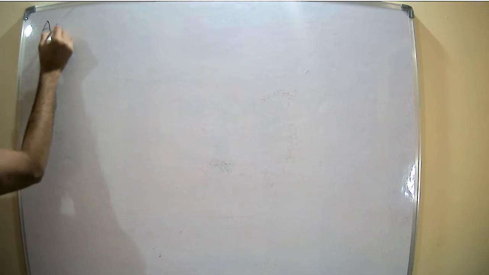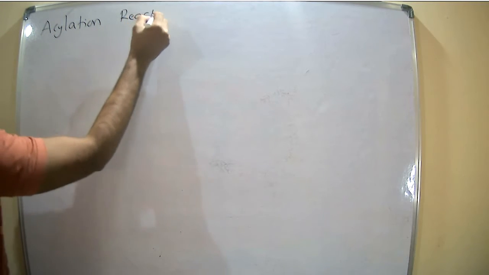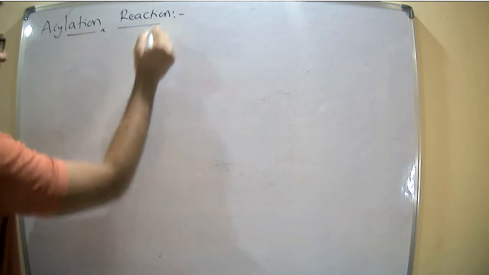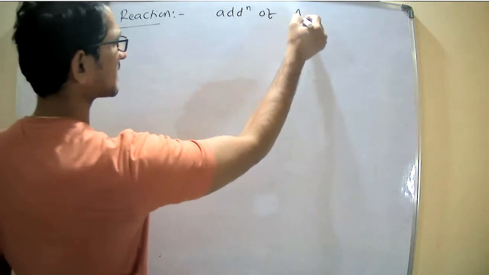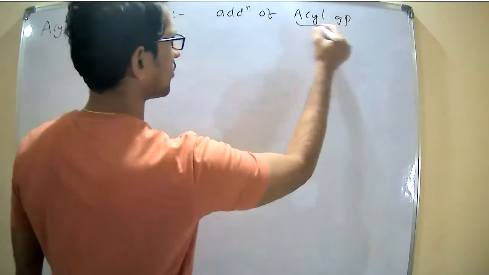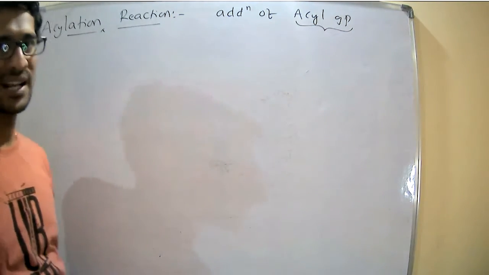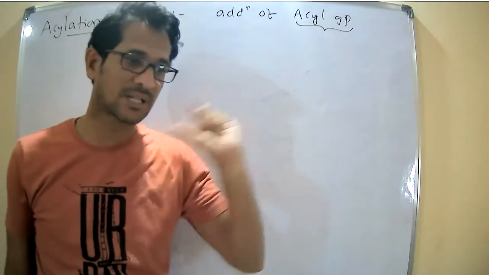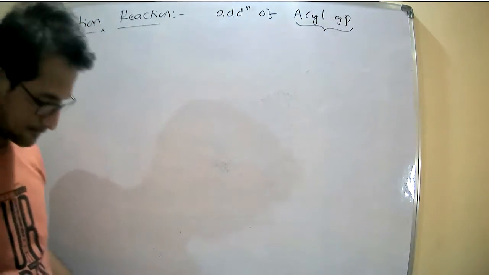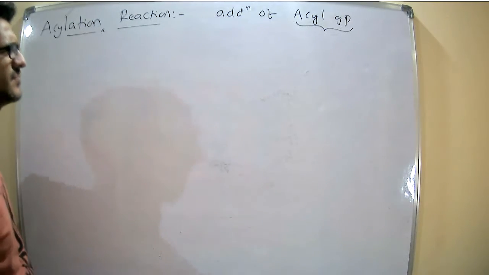Acylation reaction. So what is the acylation reaction? The reaction in which addition of an acyl group takes place. Those reactions are called acylation reactions. The reactions in which an acyl group is added to the substrate are called acylation reactions.